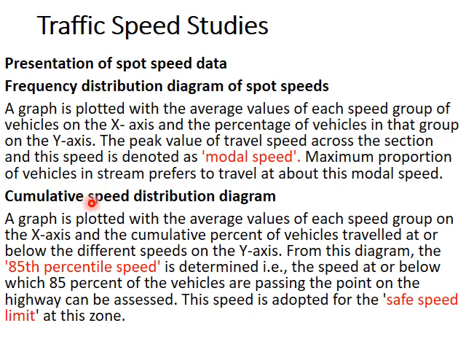Then comes the cumulative speed distribution graph, where in the x-axis you plot the average values of speed group, same as here, and in the y-axis the cumulative percentage of vehicles. In the frequency distribution diagram it was just percentage of vehicles, but in the cumulative speed distribution diagram the y-axis becomes cumulative percentage of vehicles. From this you get the 85th percentile speed. That is the speed below which 85% of the vehicles are passing. So from the frequency distribution diagram you get the modal speed, and from the cumulative distribution diagram you get the 85th percentile speed, which is usually adopted as the safe speed limit of a road.